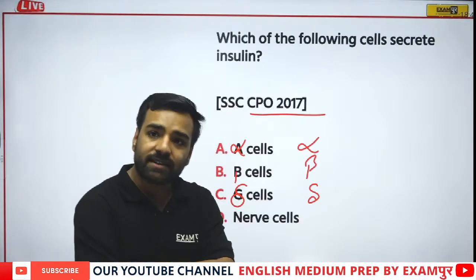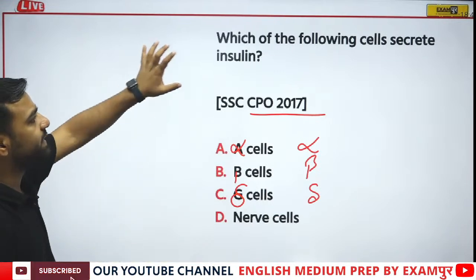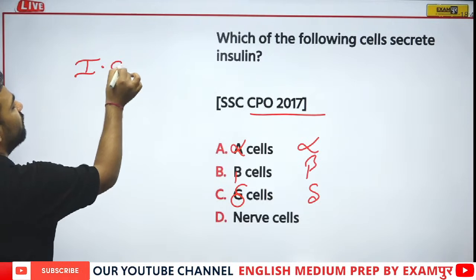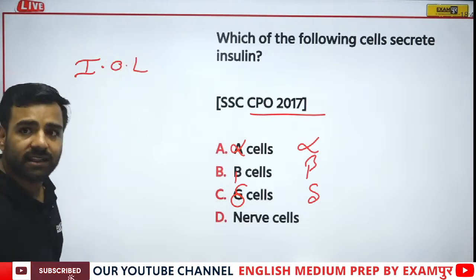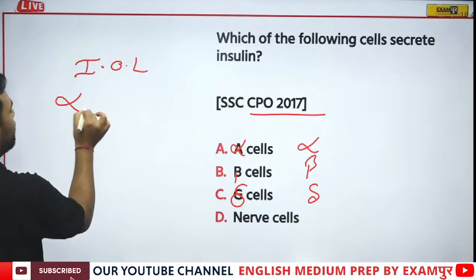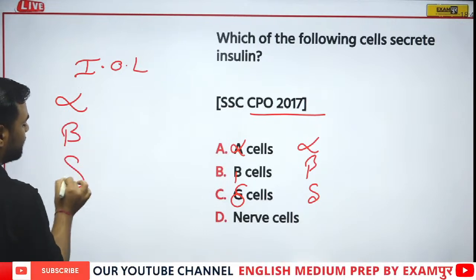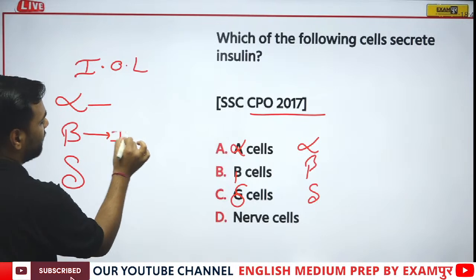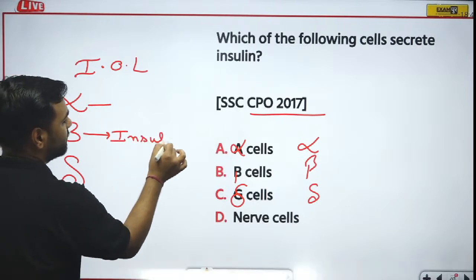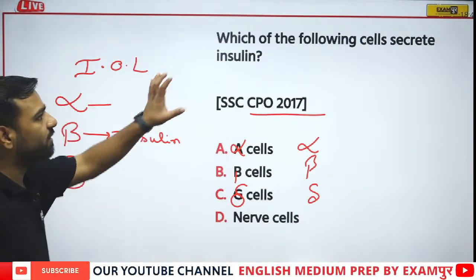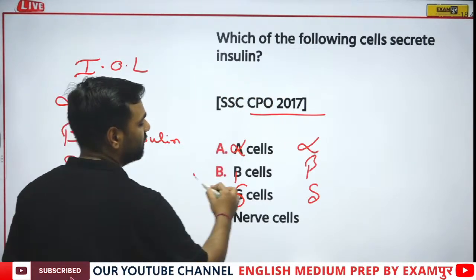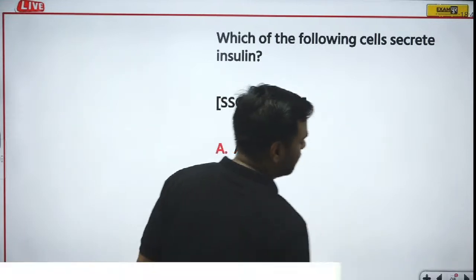Just told you. When we are talking about insulin, we are talking about the islets of Langerhans, which are there in the pancreas, and there we have alpha cell, beta cell, delta cell. From alpha we have glucagon. From beta we are having insulin. Correct? We have just discussed it. Now just have a look. Which of the following cells secretes insulin? It is very true that beta cell would be the correct answer. Next.